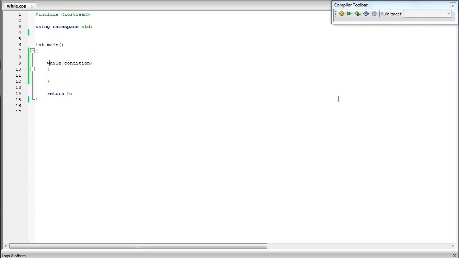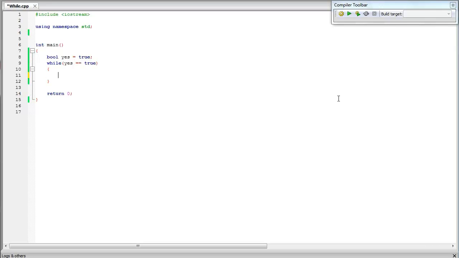For example, let's say we want to run a program while, for example, we have a boolean of yes equals true. So if we type while yes, this means while yes equals true, so it's the same thing as typing this.